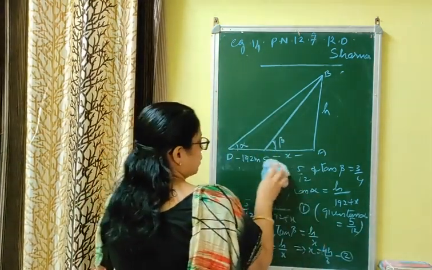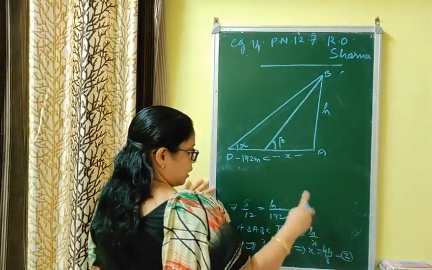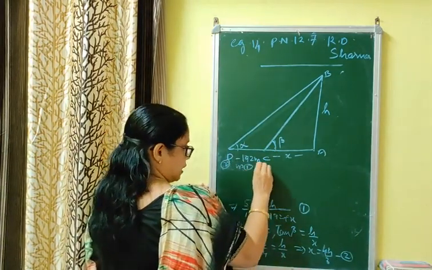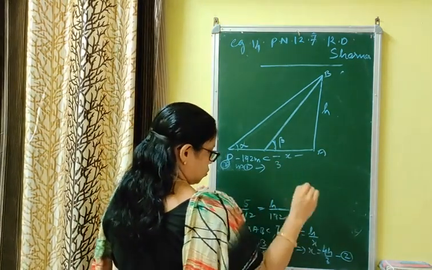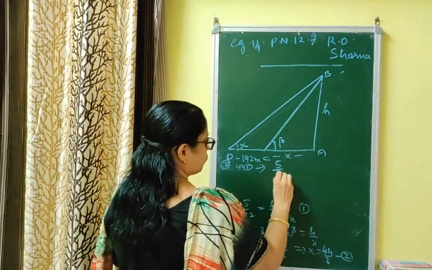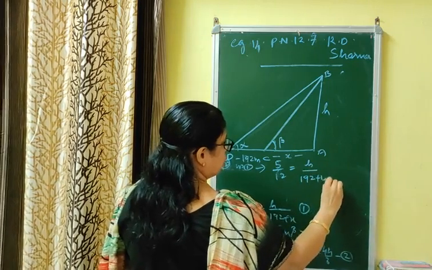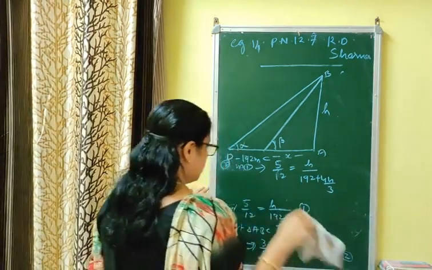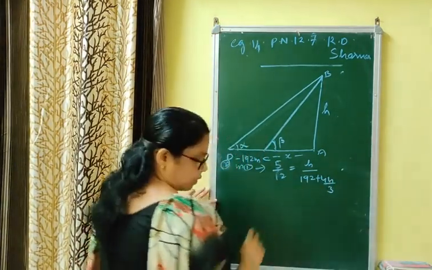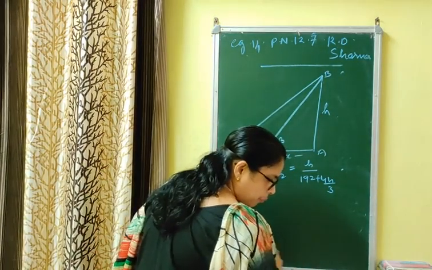Now how can we convert this? Which equation should be put in which? Putting equation 2 in 1, everything will be converted into h. That is, by putting 2 in 1 we get 5/12 is equal to h by 192 plus 4h by 3. Are you getting it? We have already written 2 in 1, no need of writing again.